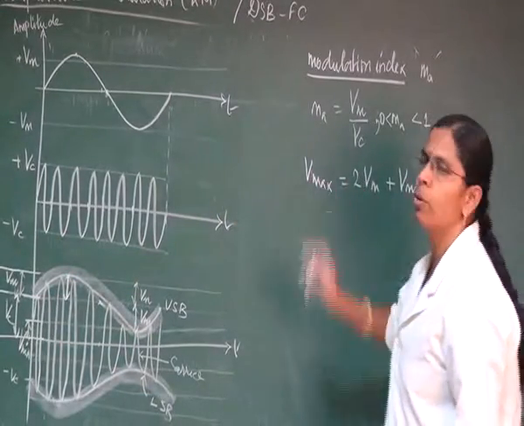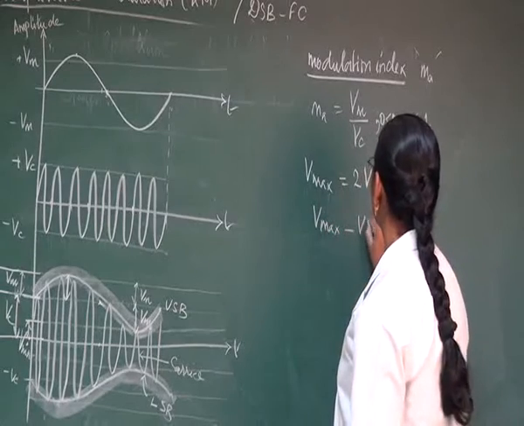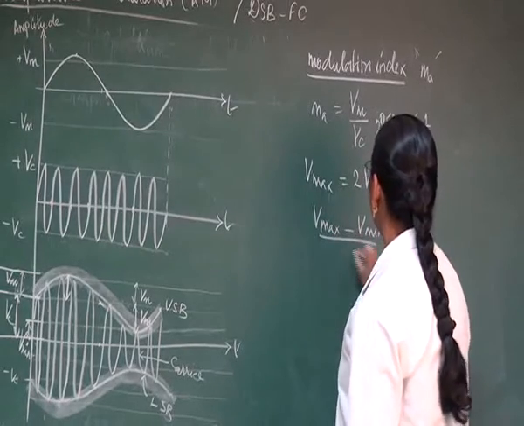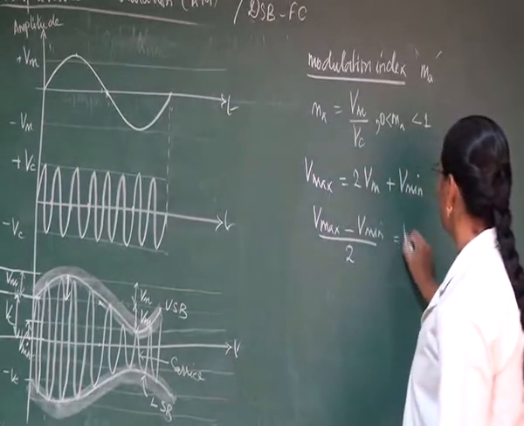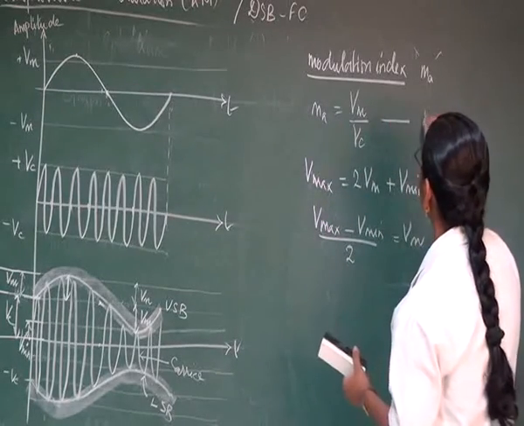So from this we can find out V, which will be equal to V max minus V minimum divided by 2, which will be equal to VM. Let us have this as the first equation for modulation index MA.